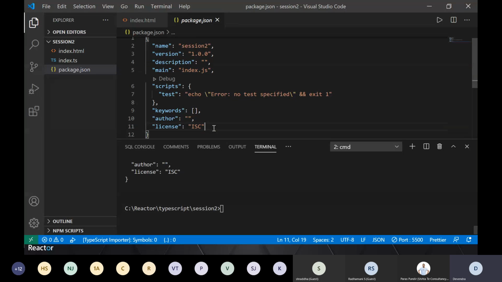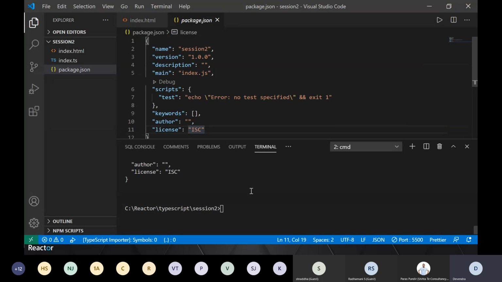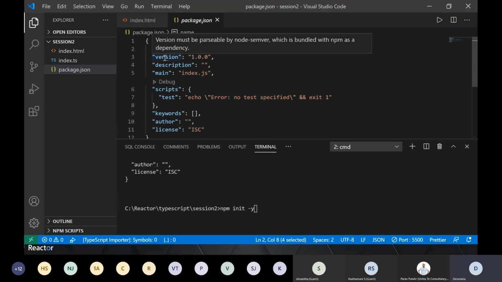Now here I will have all that information of my project. So when I say npm init -y, if I don't do this, it will ask me what should be the value for name, what should be the value for version, description, and so on. Right. So instead of doing that, I said, okay, go ahead and provide the default values. So it picked up my folder name, session 2, and so on. First version like 1.0.0 and further.